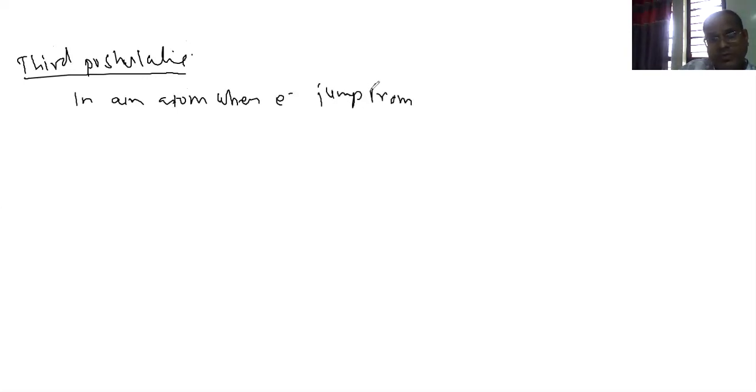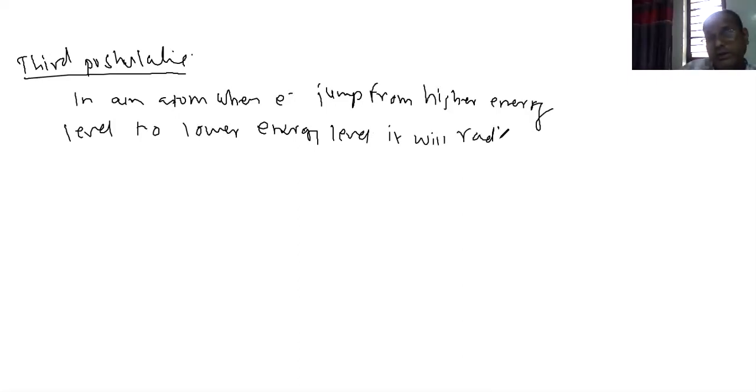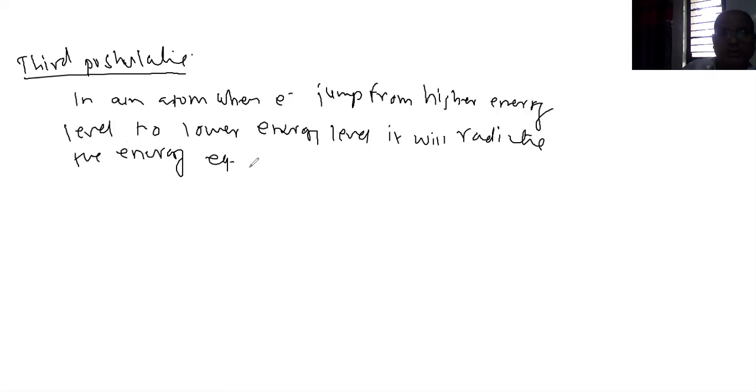What it says is that in an atom, when an electron jumps from a higher energy level to a lower energy level, it will radiate energy equal to h nu, or you can say that the frequency of radiation